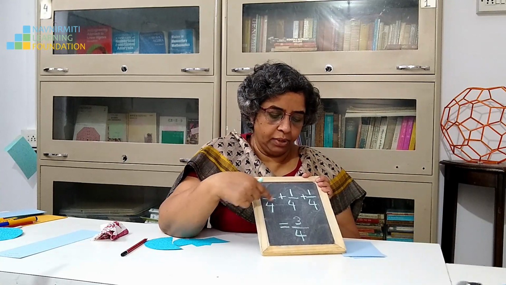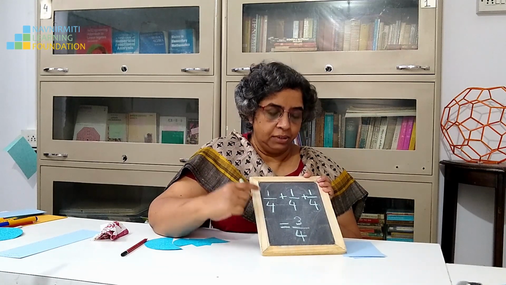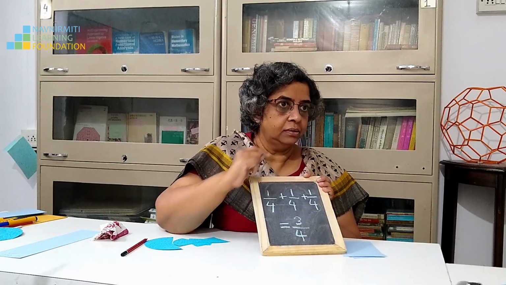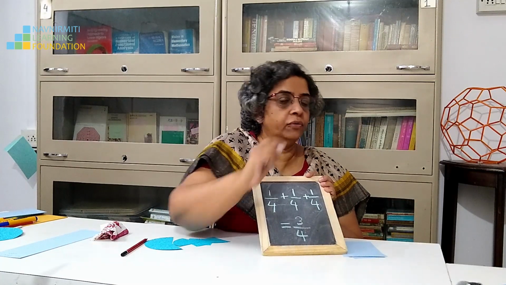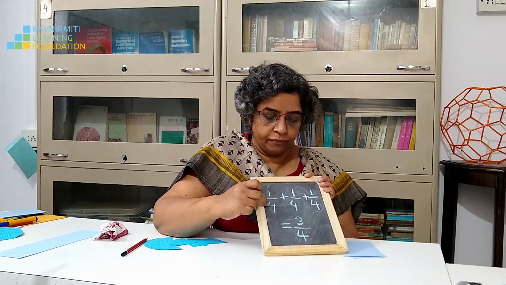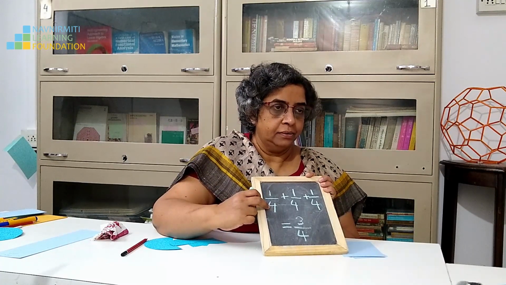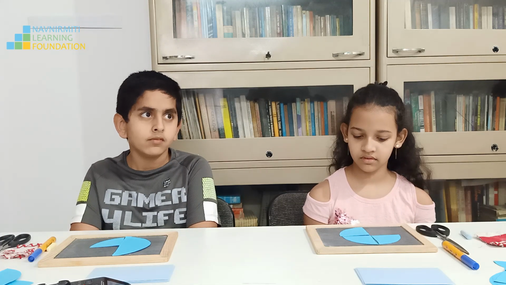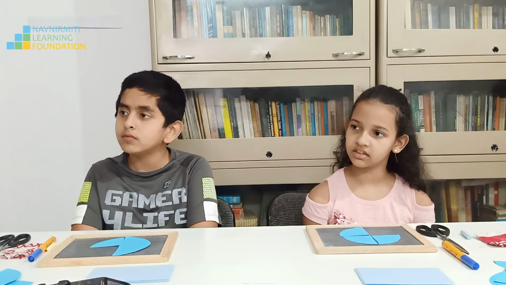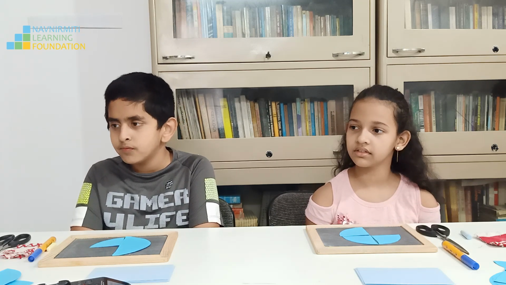Yes. So here you have not added the denominators. You have added only the numerators. Why? Because each of your piece is of the type of 1 by 4. Right? Now look at your pieces. Each piece is 1 by 4. And how many pieces do you have? 3.